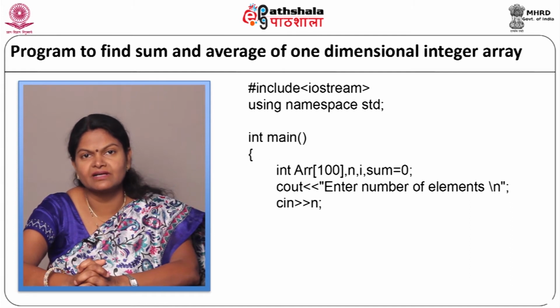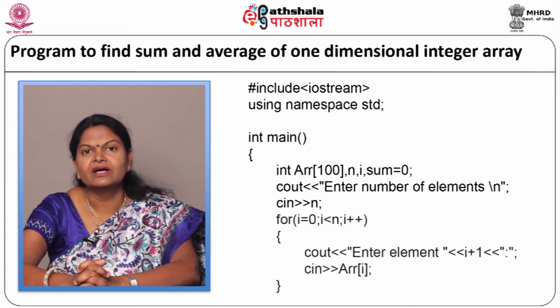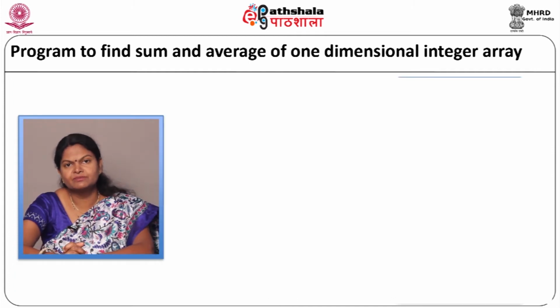So, here we will get how many elements the user is going to enter. We will start accepting the elements from the user as for i equal to 0, i less than n, i plus plus. We will display the message to the user, cout, enter the element, and we will take the element from the user as cin >> r[i]. Our for loop will end. Now, we got the input from the user, we will write our logic to calculate the sum of the array.